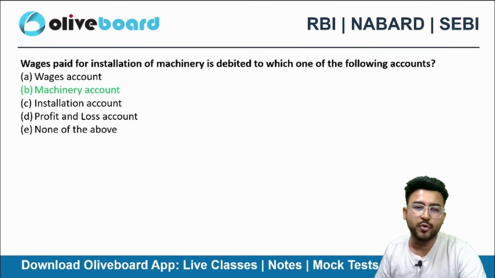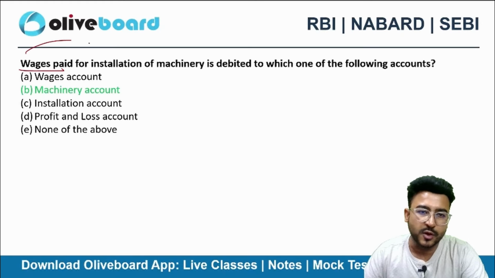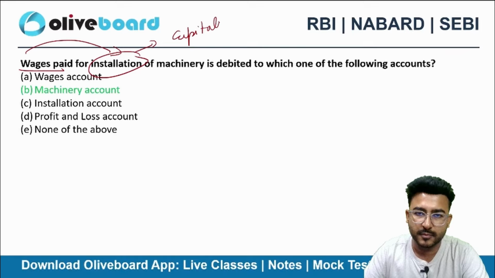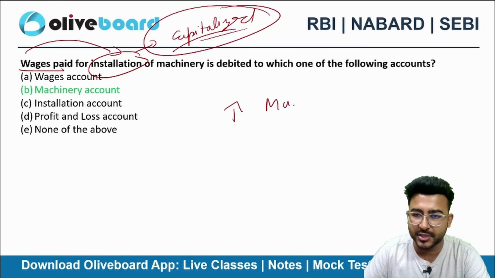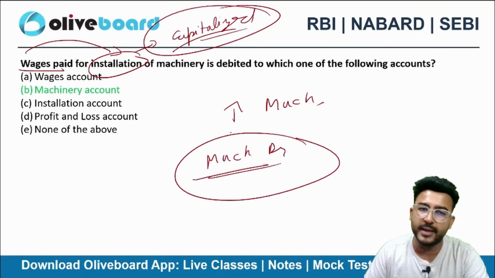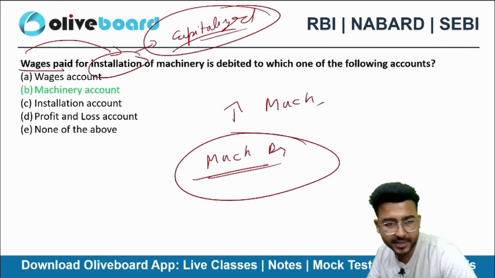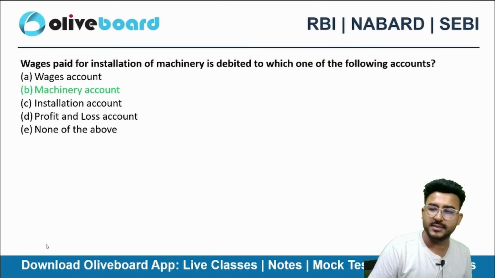It will be debited to machinery account. Why? Because installation expenses are capitalized, so I'll increase the balance of my machine. Machine account will be debited here. Perfect. Option B here is the right choice.